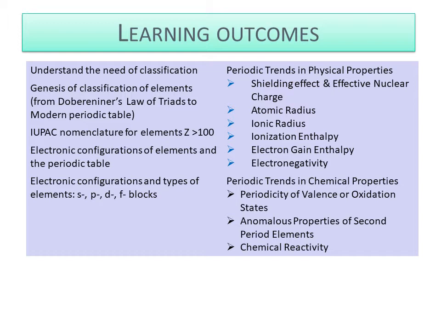First, the need of classification, why we need to classify the elements. Then genesis of classification of elements, that is how the modern periodic table evolved from the attempts of the previous scientists. IUPAC nomenclature of elements with atomic number greater than 100 is our next learning outcome, and the need for it, why it was required.